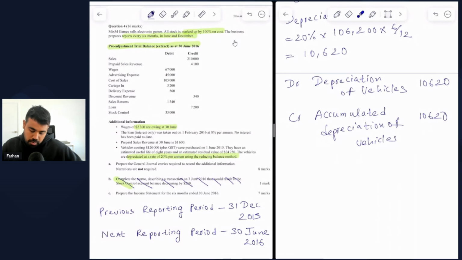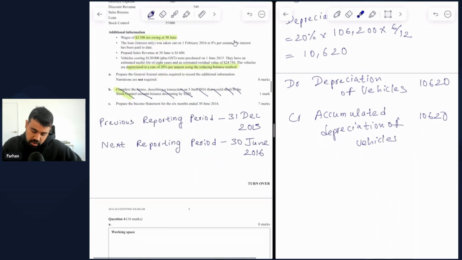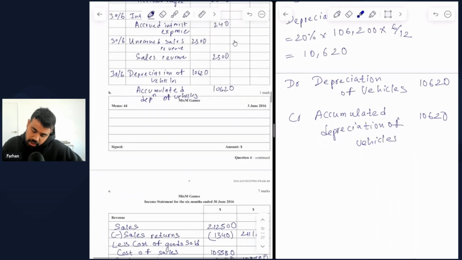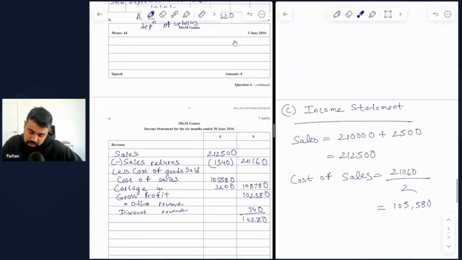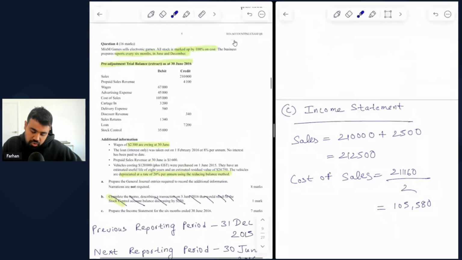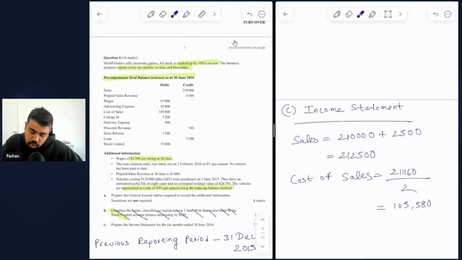All right, so what are we going to start with? So we're going to start with sales, obviously. And you can see the amount for sales is $212,500. So where did we get this from? Right, so let's check the pre-adjusted trial balance for sales, which is $210,000 given on the credit side.